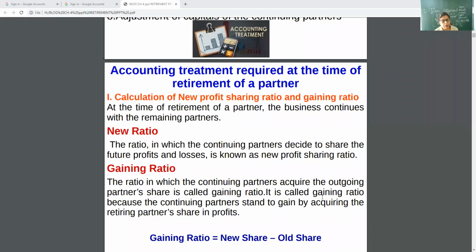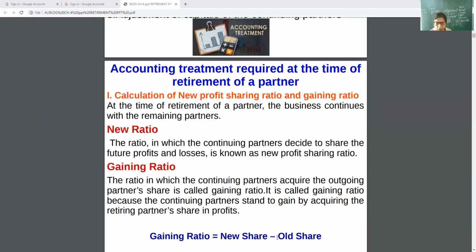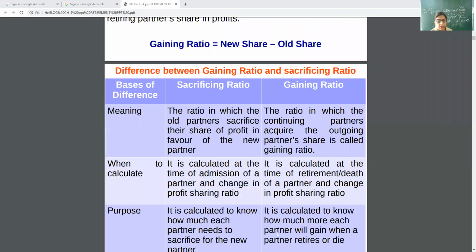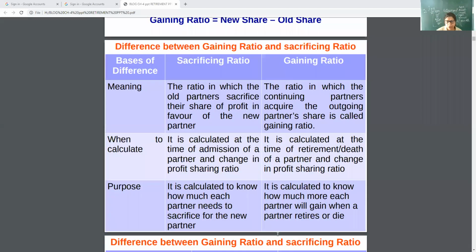But when a partner retires, then a firm calculates gaining ratio. So gaining ratio is calculated by a simple formula, new minus old. From tomorrow onwards, we will start numericals. And this is the difference between gaining ratio and sacrifice ratio.